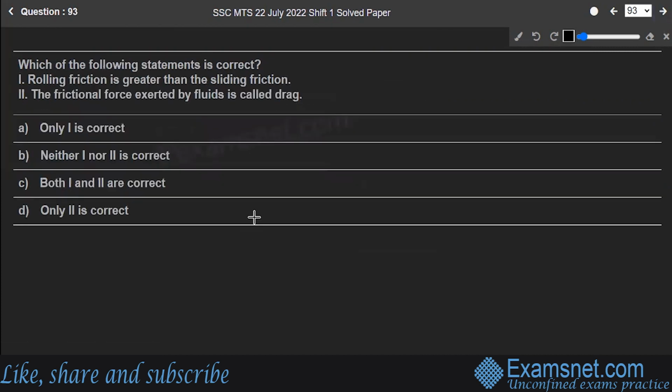Which of the following statements is correct? 1. Rolling friction is greater than the sliding friction. 2. Frictional force exerted by fluids is called drag. If I'm looking at this one, only option 2 is correct. Frictional force exerted by the fluids is called the drag force. This opposes the motion of the body in the fluid medium. The drag force always acts in the opposite direction to the flowing force. So you can say it's also a mechanical force.